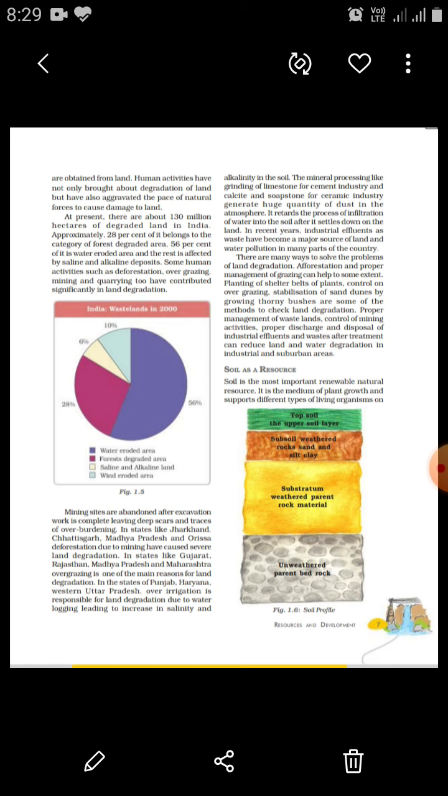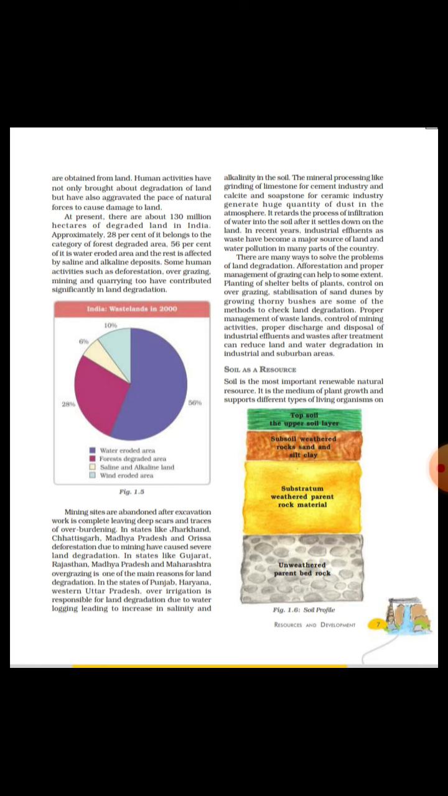Afforestation leads to increasing of the oxygen. It purifies the air, reduces the air pollution, and even controls the soil erosion. Now after afforestation, we can minimize the grazing of animals. Open grazing should be reduced.